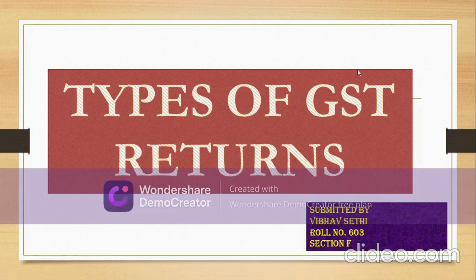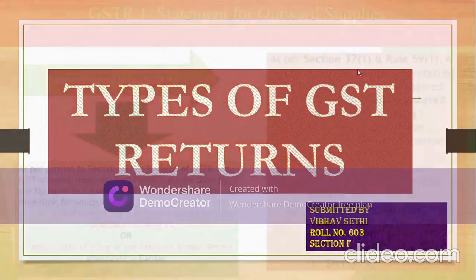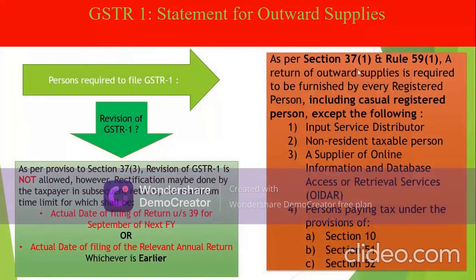The topic is different types of return under GST. First up, the first question which comes to my mind is what does the term return exactly mean? A return is basically a document which is required to be filed by a taxpayer using which the tax authorities calculate his tax liability. So, first up, we have GSTR1, which is a statement for outward supplies.